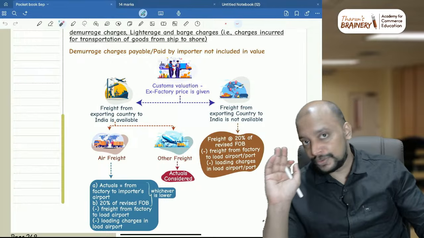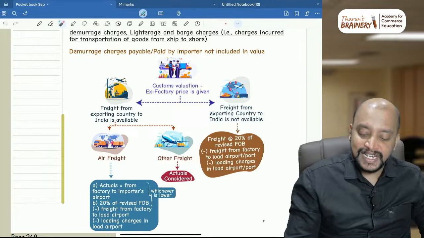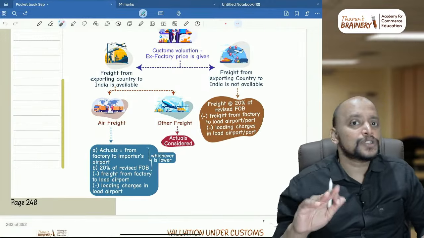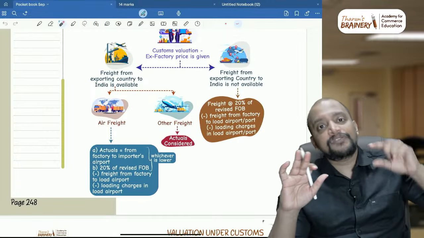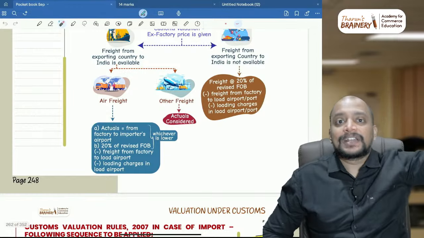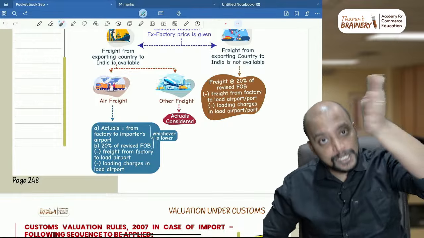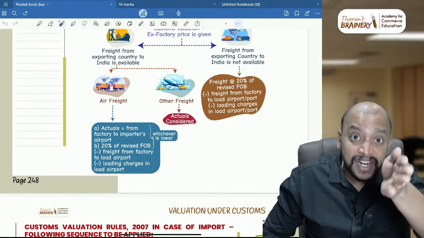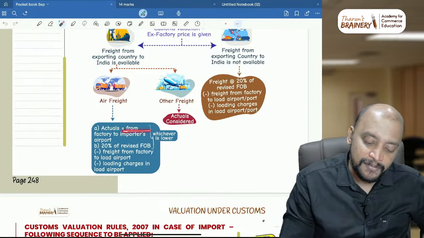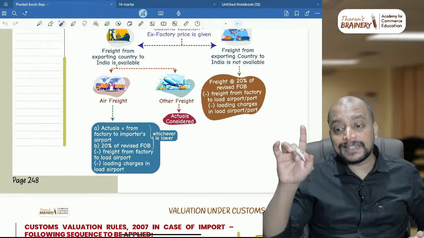Suppose freight is ascertainable but it is air freight, then also we take 20%. What we need to do? First, actuals. While taking actuals, you need to take freight from the factory gate of the exporter to load airport or port, plus loading charges, plus air freight from exporting country to India. Everything from factory to the importer's airport should be taken in actuals, or 20% of FOB.